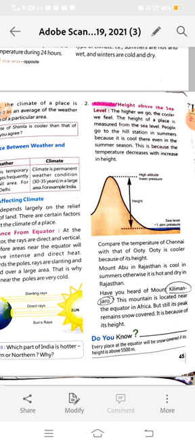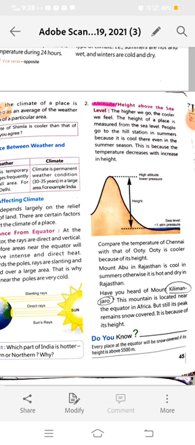It will come in your 3rd chapter in your 5th standard. Okay, so Mount Kilimanjaro is located in Africa and it is also located on the equator line, but its peak always remains snow covered, and the reason is the altitude of Kilimanjaro.